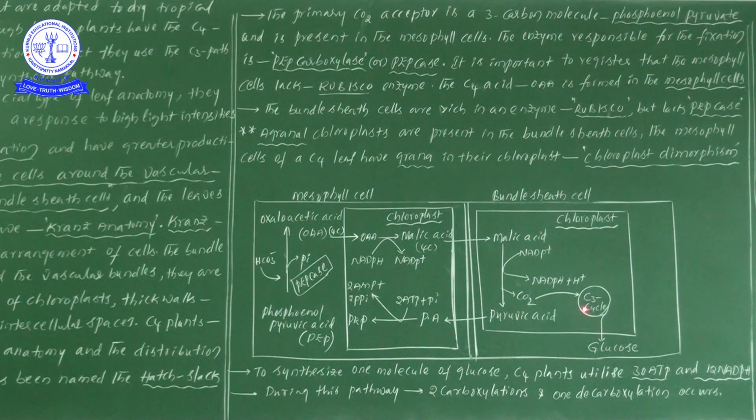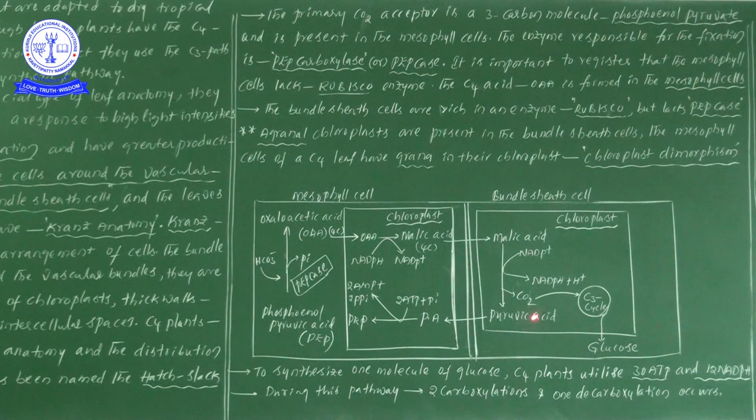This is a null point. Here we are taking the C3 cycle in the chloroplast of bundle sheath cells. Here the C3 cycle occurs because of the presence of the Rubisco enzyme in bundle sheath cells. So that is the point; some other place we have discussed. Save it well. From the malic acid, pyruvic acid is produced.